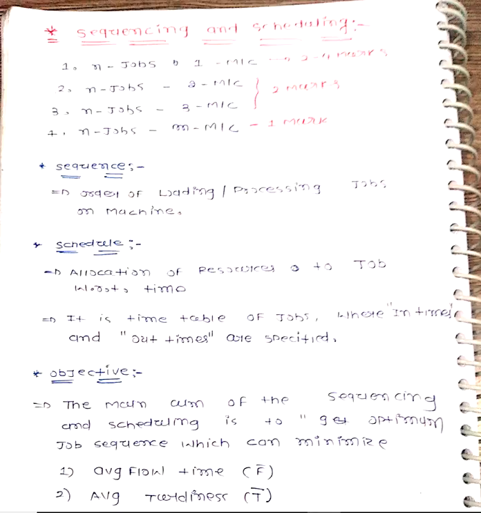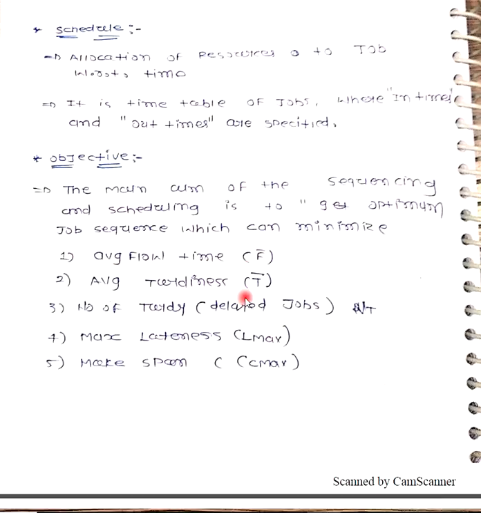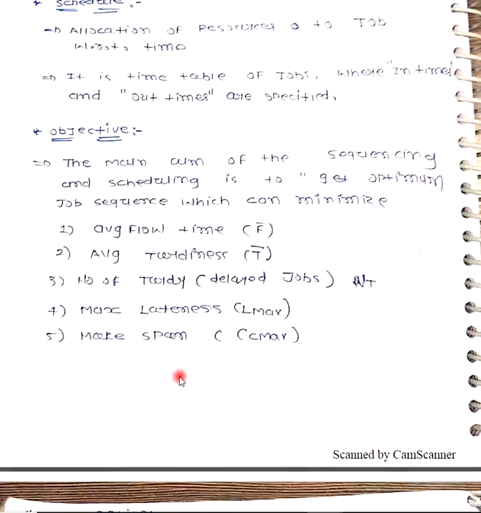Now what is the main objective behind learning this chapter? The main aim of sequencing and scheduling is to get the optimum job sequence. It means you have to find the optimum job sequence which can minimize average flow time, average tardiness, number of delayed jobs, maximum lateness, and makespan. These are the things that we are going to study by numerical.